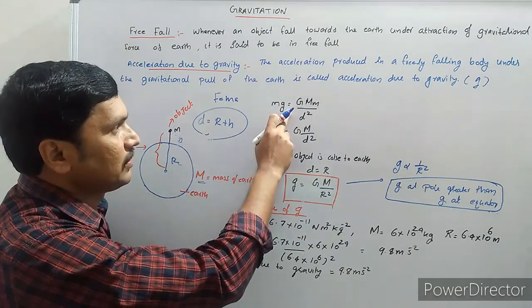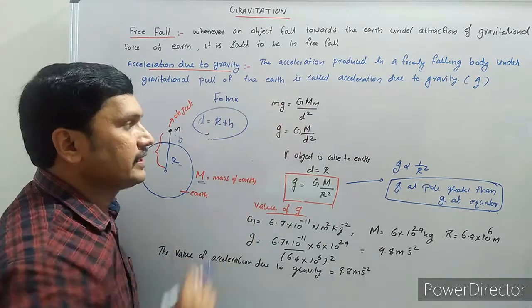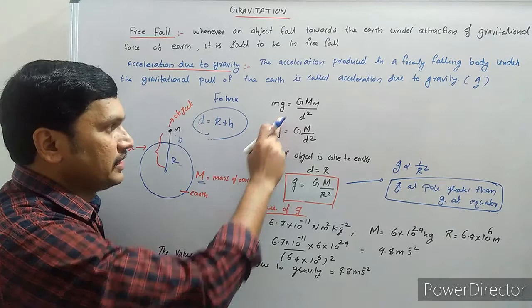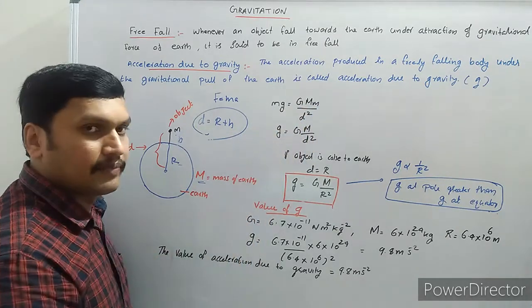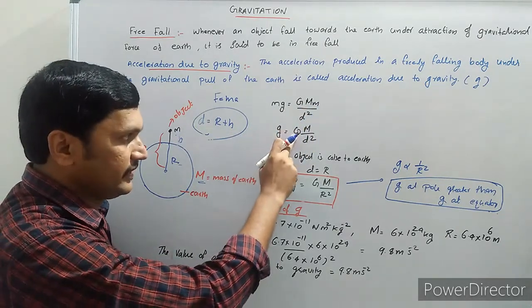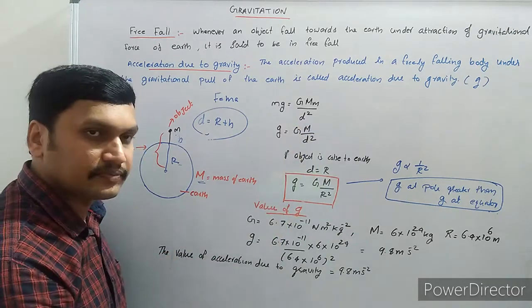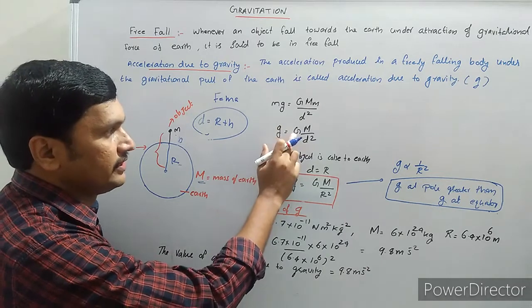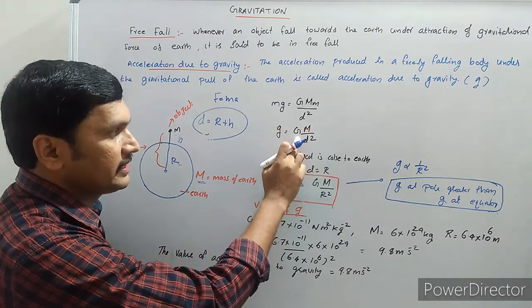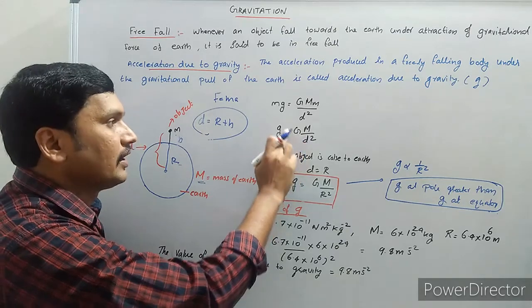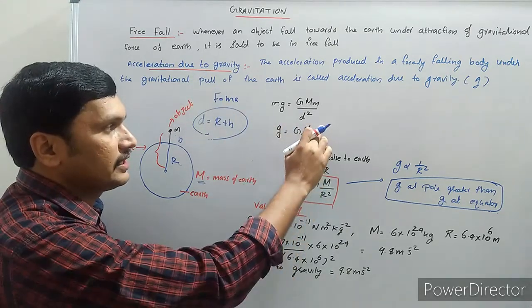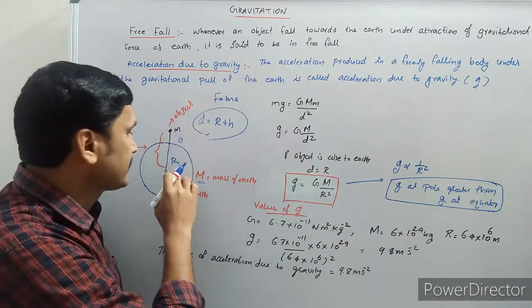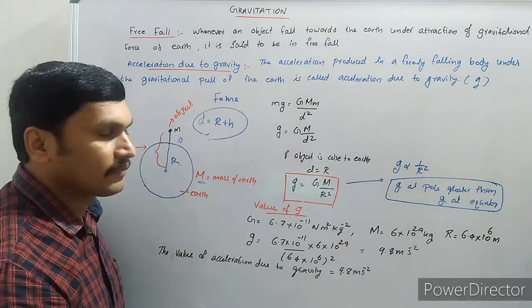So m g is equal to G M m divided by d square. And if you want to find an expression for g, one of the m can be cancelled from both sides. g is equal to G capital M by d square. Okay, this is the expression for acceleration due to gravity. G is the universal gravitational constant, capital M is the mass of earth, and d is the distance between the center of the earth and the center of the mass.